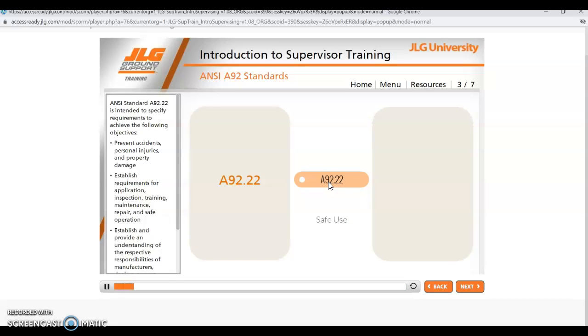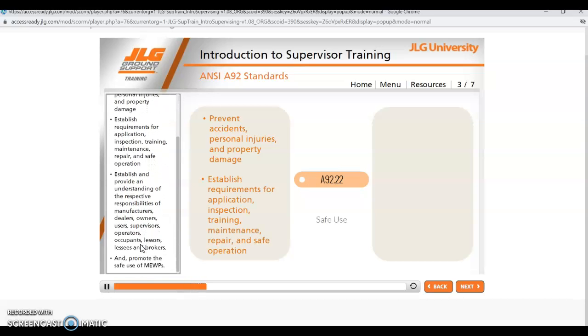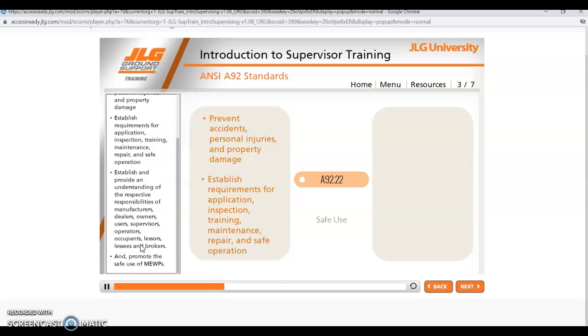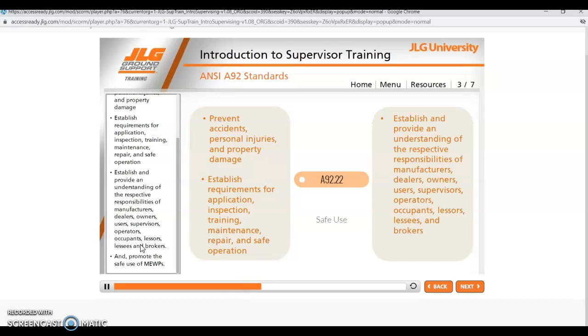ANSI Standard A92.22 is intended to specify requirements to achieve the following objectives: prevent accidents, personal injuries, and property damage. Establish requirements for application, inspection, training, maintenance, repair, and safe operation. Establish and provide an understanding of the respective responsibilities of manufacturers, dealers, owners, users, supervisors, operators, occupants, lessors, lessees, and brokers, and promote the safe use of MEWPS.